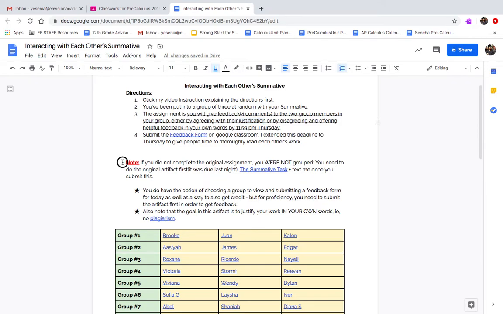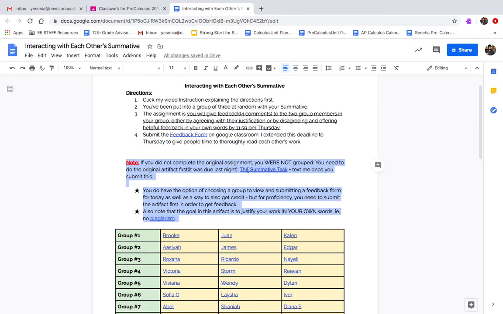And this is the note for those who have not completed this. Again, I do not want you to stress out, but here are the options if you did not do this assignment. It's important that you turn in your artifact first off. If you did not complete the artifact, you were not grouped, because how I grouped everyone was strategic. I tried to group you if your work looked different among you, because that gives you more content to look at and more interactions to make and to help each other out. So for me, that was super important. And again, that's why feedback is important.